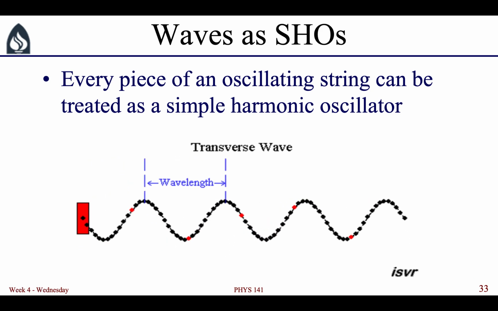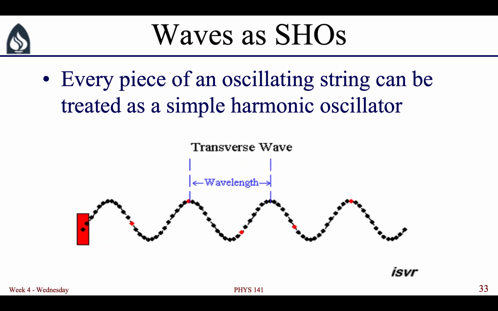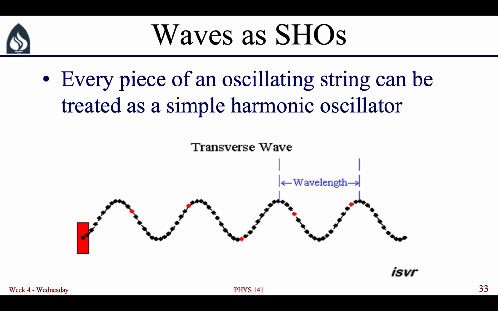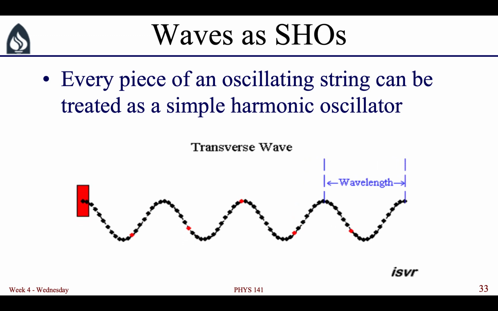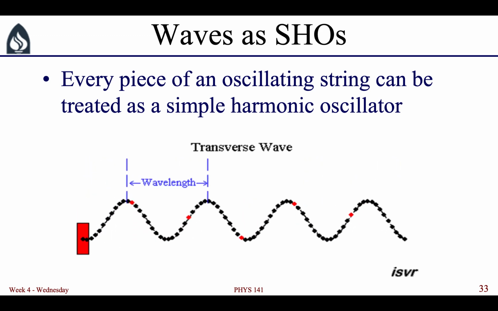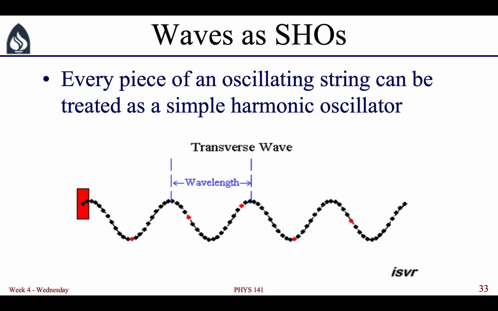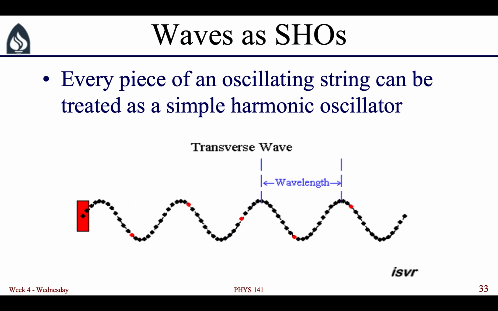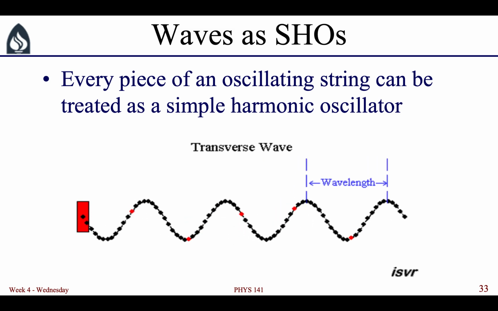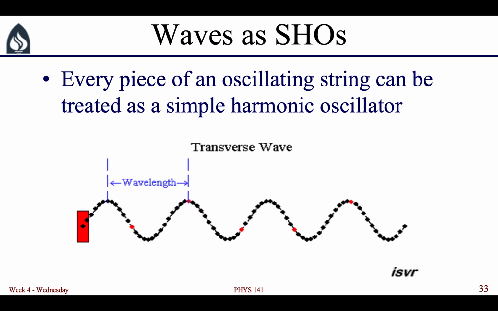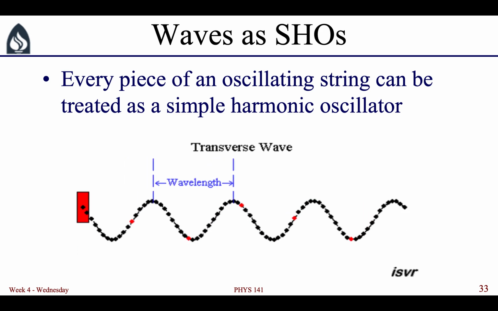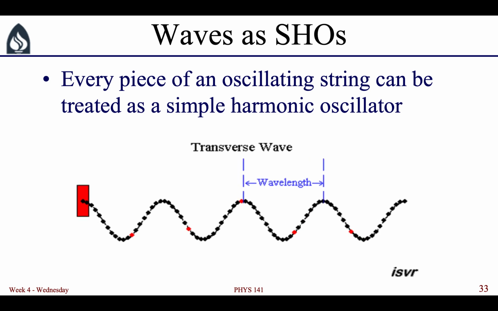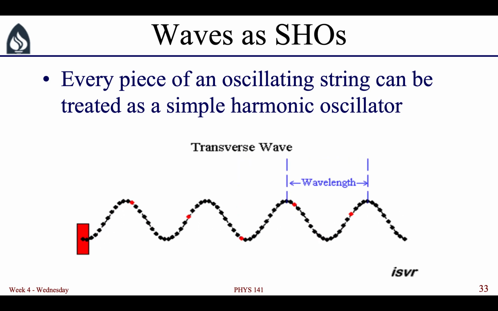So one can actually describe every single little bit of material that goes into making up a wave as a simple harmonic oscillator. So here we have a picture where there is a continuous wave being produced in a string, and if we take a look at any particular piece of that string, any piece represented by one of those red dots, you see that it goes up and down, just like a mass on the end of a spring, just like a simple harmonic oscillator.